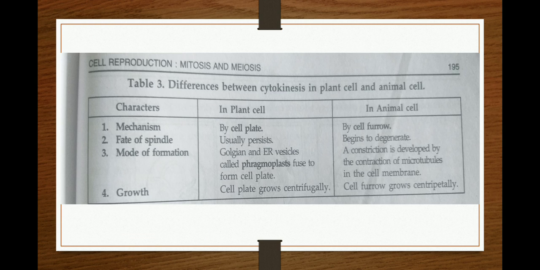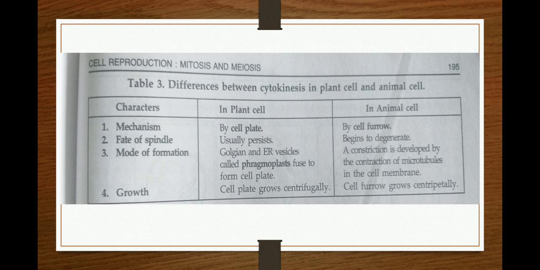Now there is a difference between cytokinesis in plant cell and animal cell. In plant cells, a cell plate is formed, while in animal cells it occurs by cell furrowing, as we discussed in the last slide. In the plant cell the spindle fibers persist, and in the animal cell they begin to degenerate.